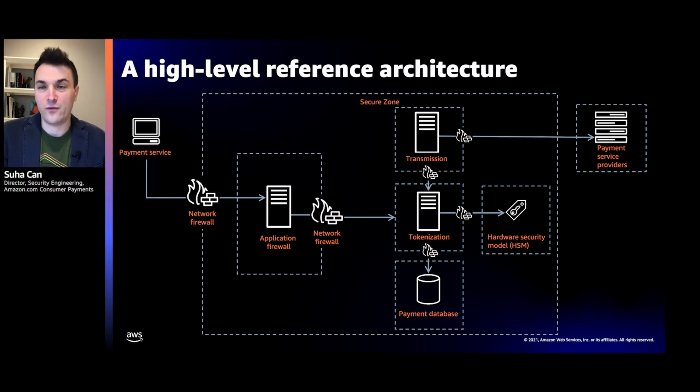it to their wallet, we will encrypt it at the browser and send it in through the Amazon infrastructure in an encrypted way into the payment secure zone, where a tokenization service will decrypt it and then send back a token to all of the internal services that need to reference this customer's credit card number.